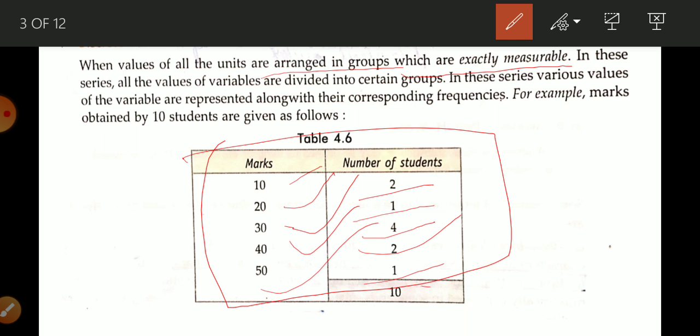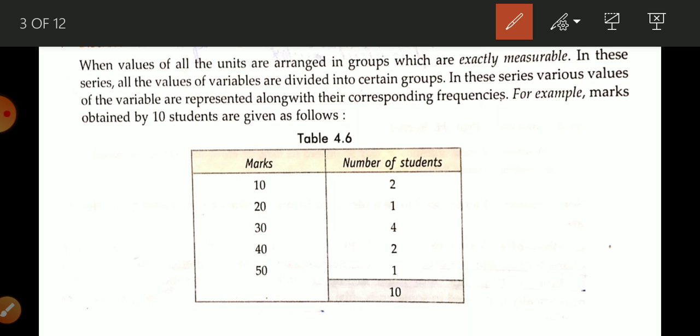So in this way there are 10 students, and we know exactly how many marks they got. Here is the grouping of data, and that is exactly measurable. So this is the meaning of discrete series. Okay, suppose I give you one example.